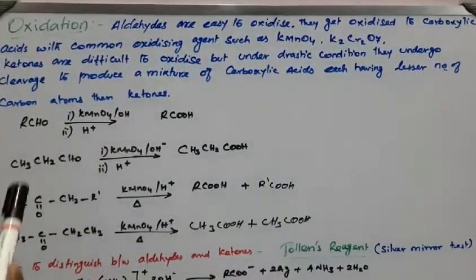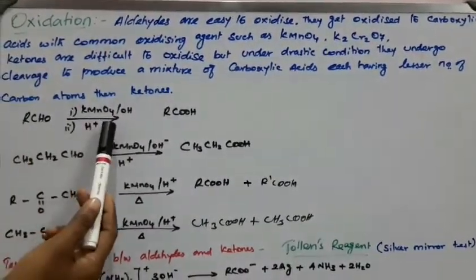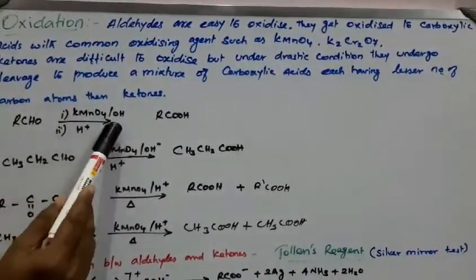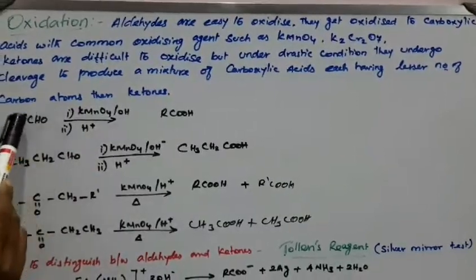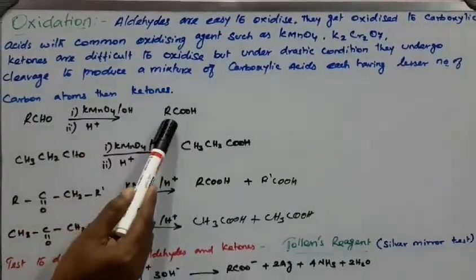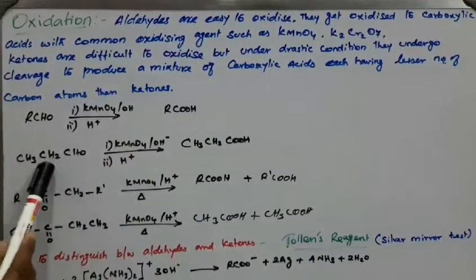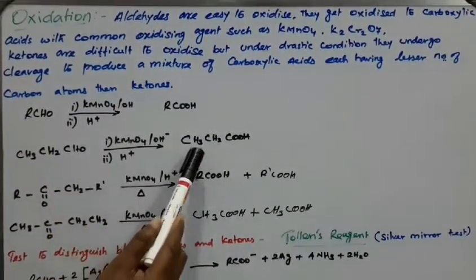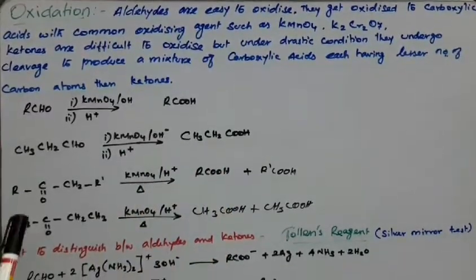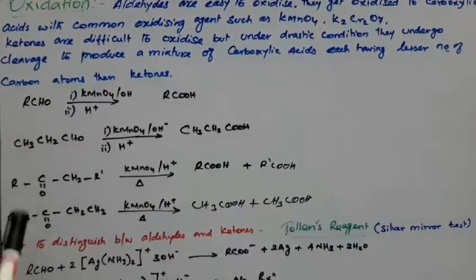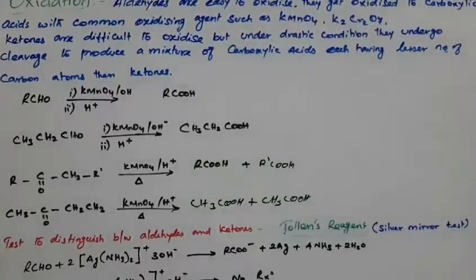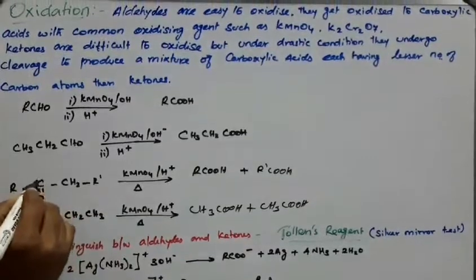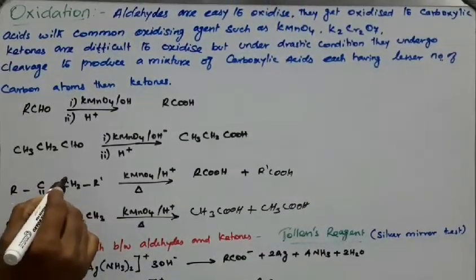Aldehydes easily undergo oxidation in the presence of a strong oxidizing agent like KMnO4, and the aldehyde is converted to the acid. Here, propanaldehyde, with carbons 1, 2, 3, in the presence of a strong oxidizing agent gives propanoic acid. But for ketone, under drastic conditions we have to maintain the temperature, and the bond between carbon 1 and carbon 2, or carbon 2 and carbon 3, cleaves to make carboxylic acids.